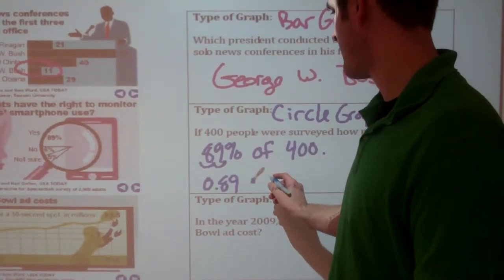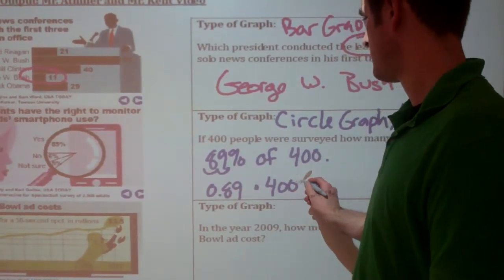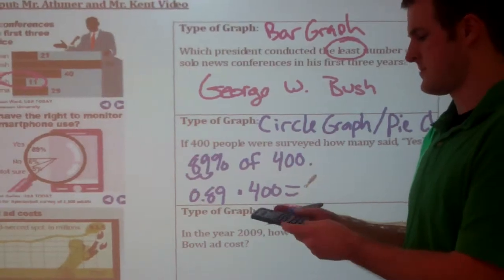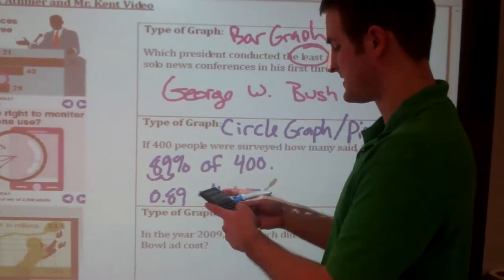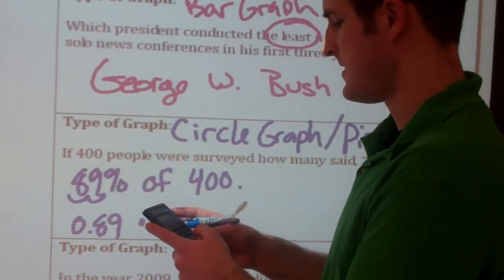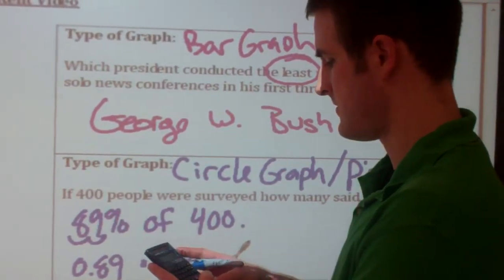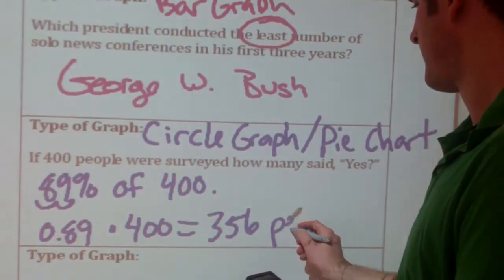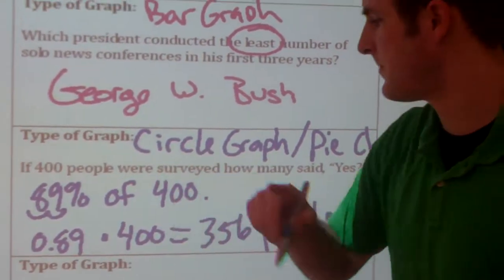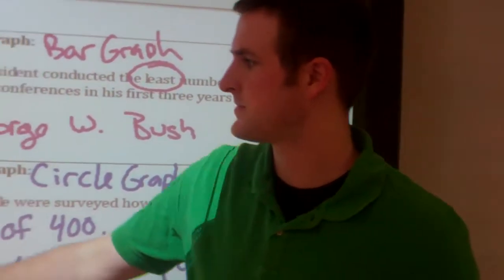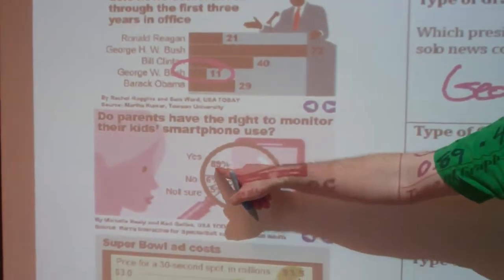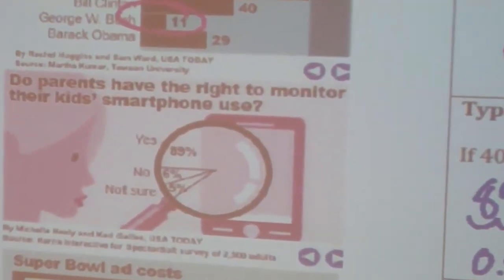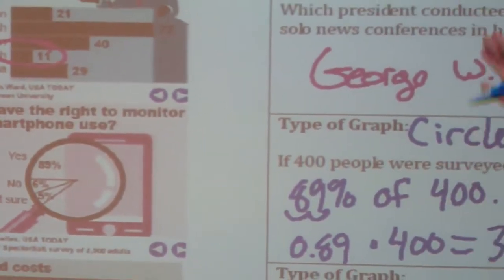So let's multiply that times 400. And I have a calculator, like you have at your table, and I'm going to type in 0.89 times 400. That equals 356 people. So out of the 400 people, 356 of the people said yes. They are part of the 89% of the pie. So that's our next one, a circle graph or a pie chart.